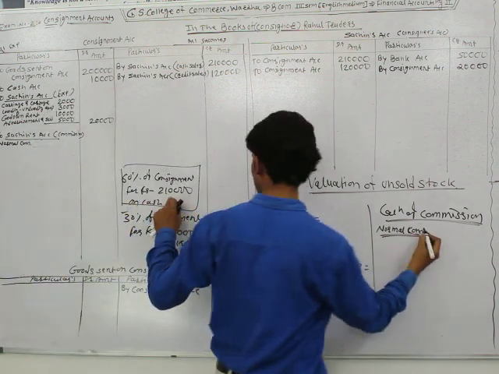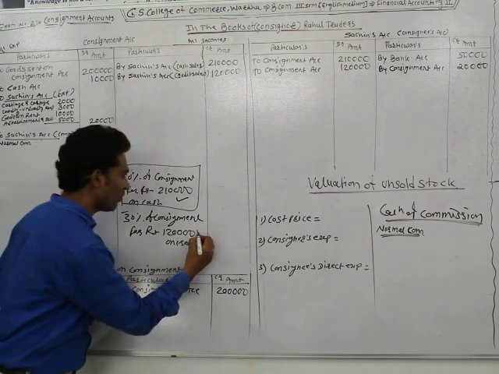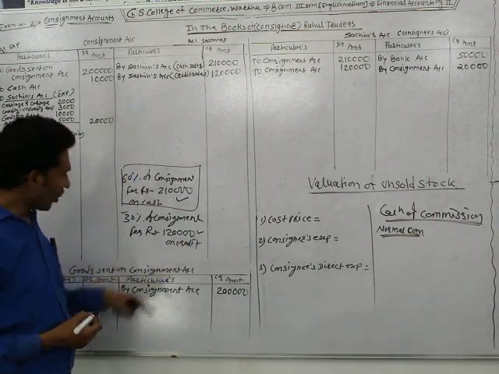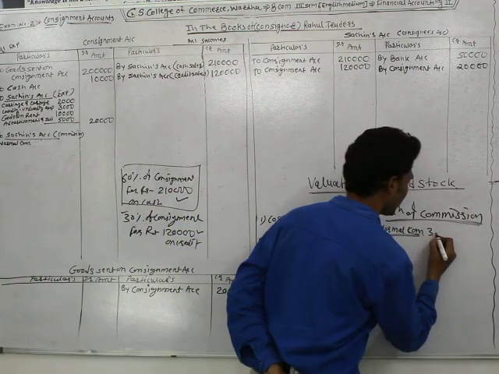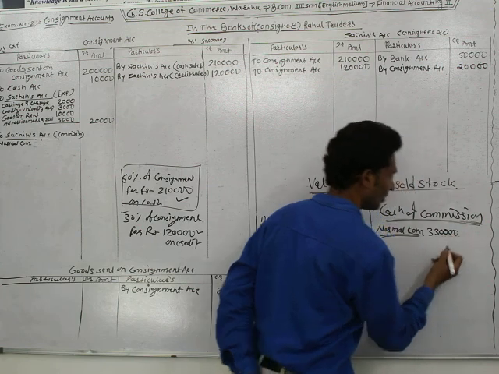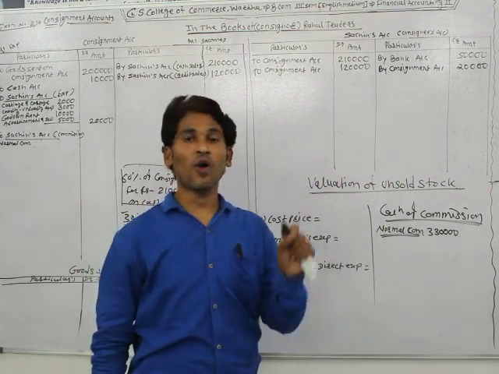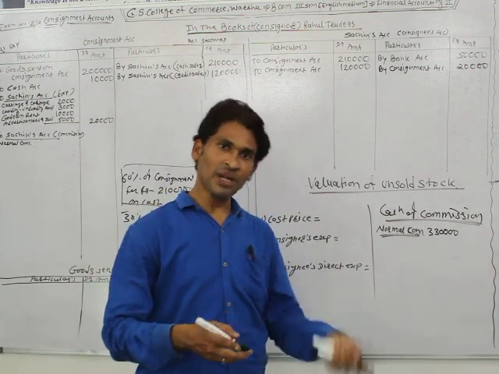Total sales are rupees 2,10,000 cash sales and 1,20,000 credit sales. The gross sales is 3,30,000, so normal commission is calculated on the 3,30,000. Understood? Normal commission is always calculated on the total sales, and total sales means cash sales plus credit sales.